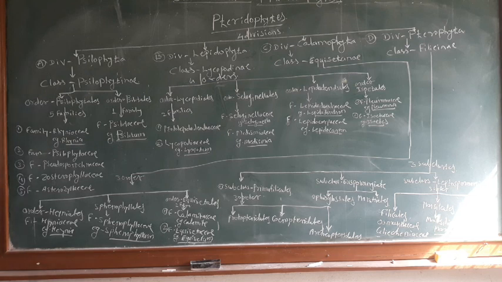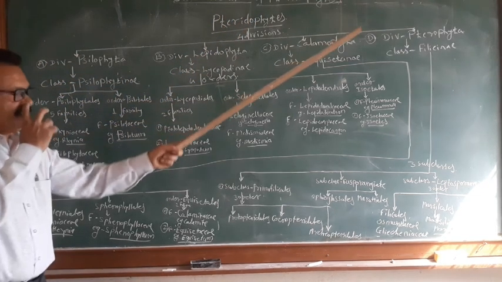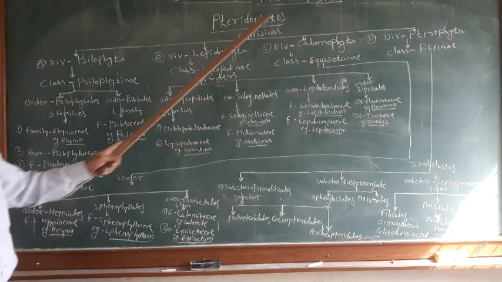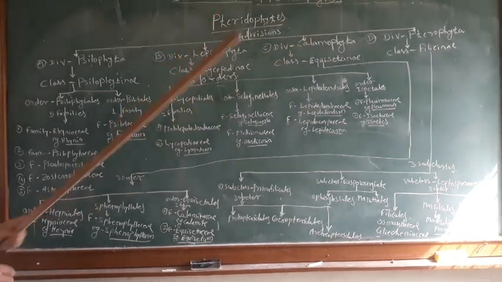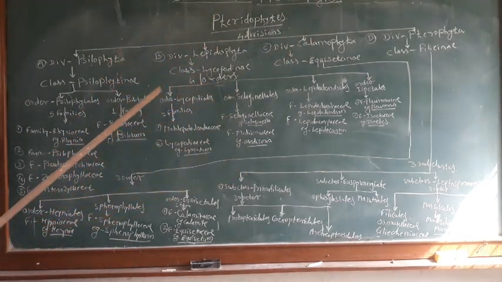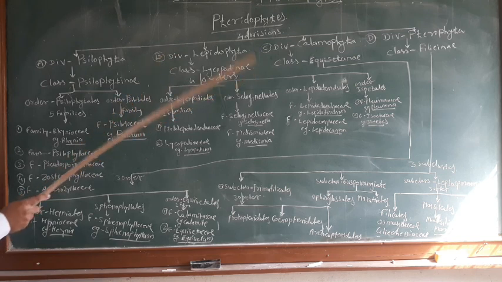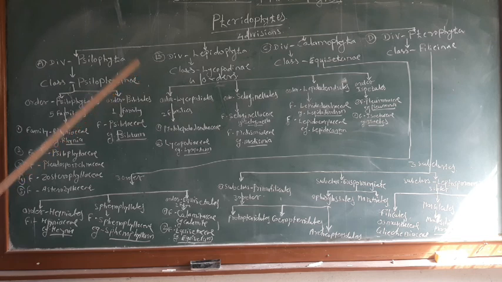This is the classification system given by G.M. Smith in 1955 for the pteridophytes, and instead of the single division Pteridophyta, he created four separate divisions: Psilophyta, Lepidophyta, Calamophyta and Pterophyta.